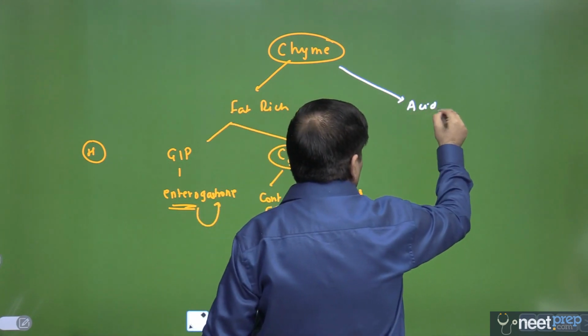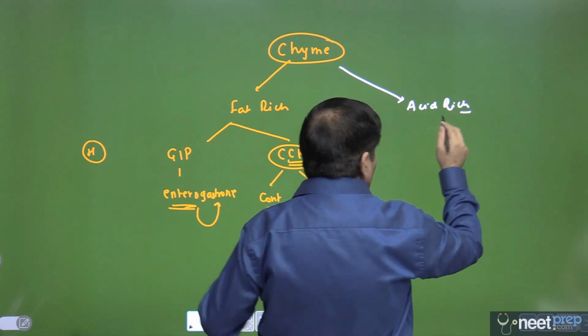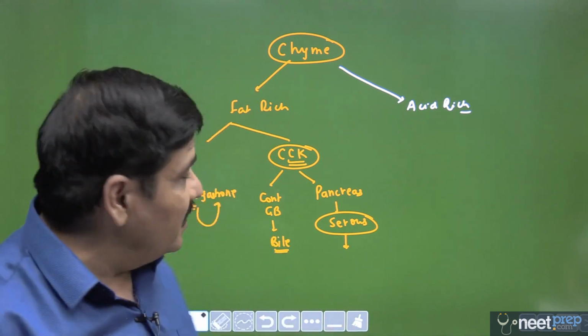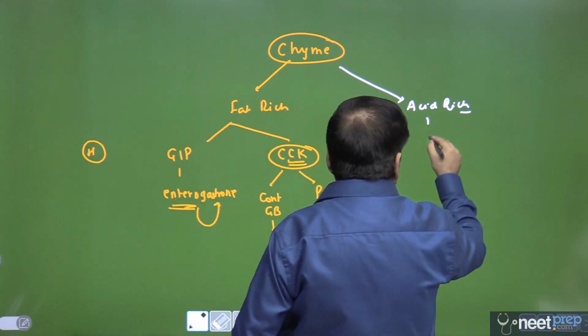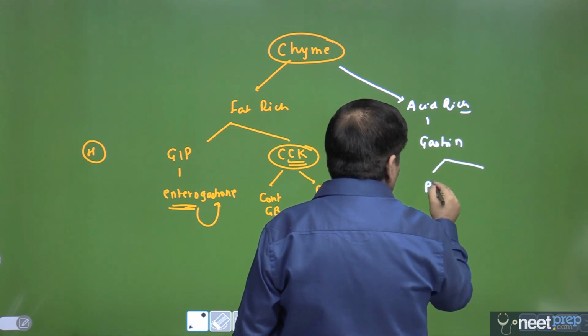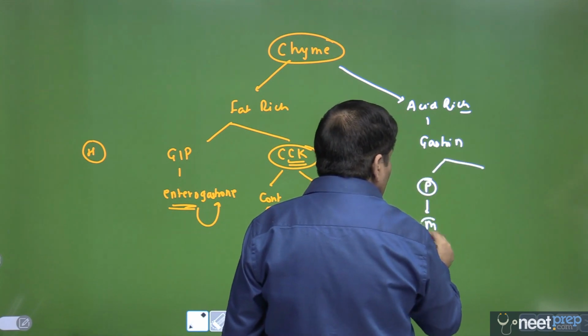Now, the third hormone that can be released by the duodenal mucosa is when the chyme is acid rich. None of the chyme will carry only fat or only acid, so we are talking about fat rich and acid rich. This time the hormone that is secreted is called gastrin, and gastrin stimulates the pancreas for mucoid secretion.